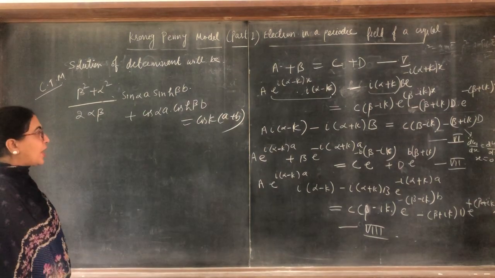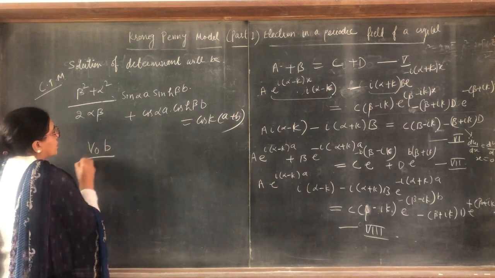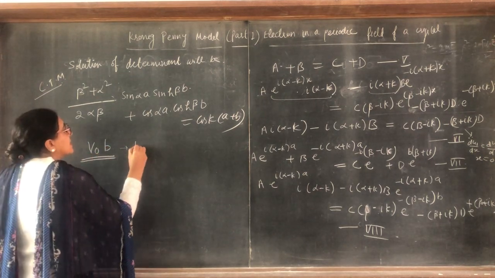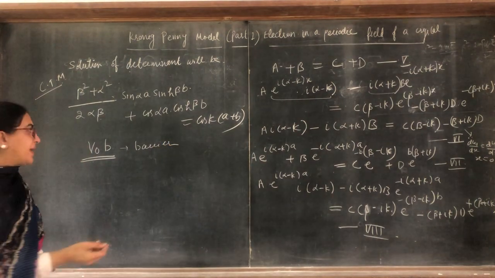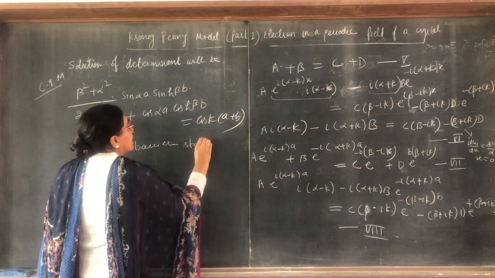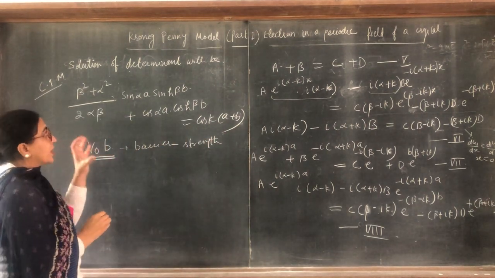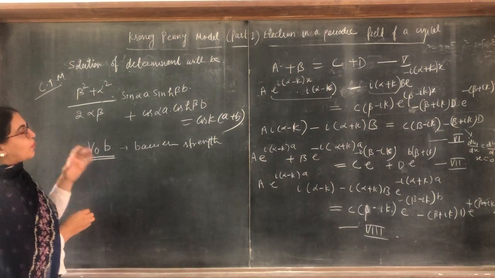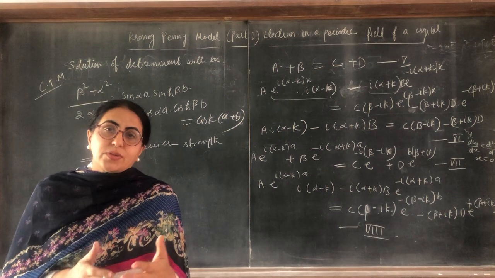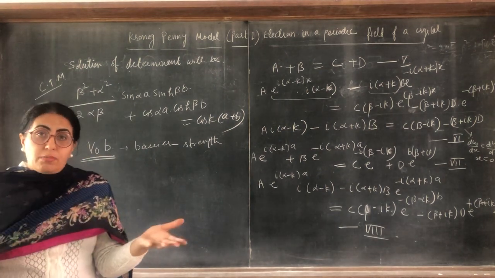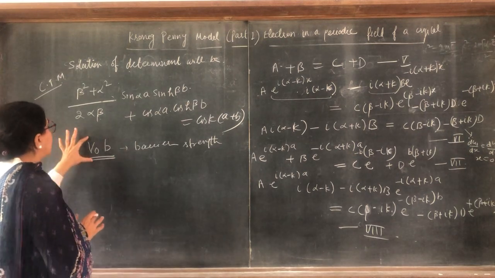Now we know that we take V naught B as the barrier height, or barrier strength. According to this model, it is a very artificial model, but it can solve many problems, many concepts.